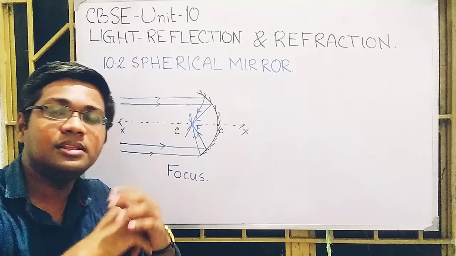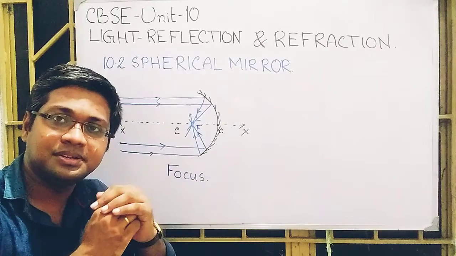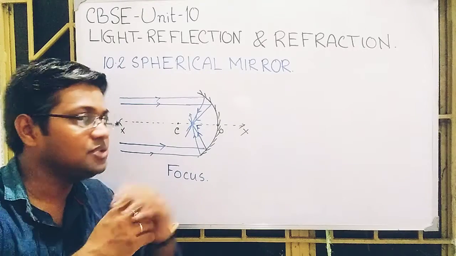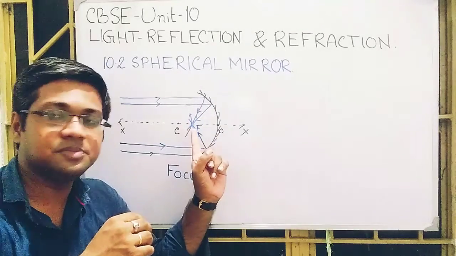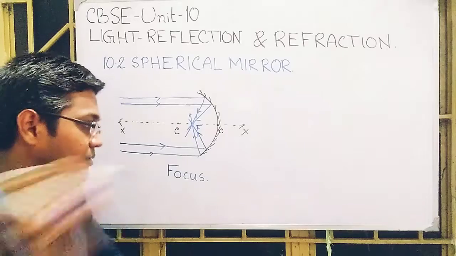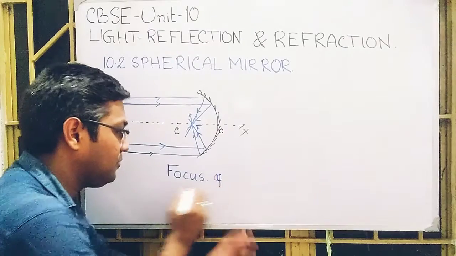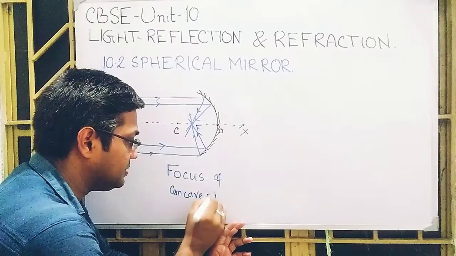We can say all the incident rays are focused at that point. So this is the case of a concave mirror. This is the focus of the concave mirror.